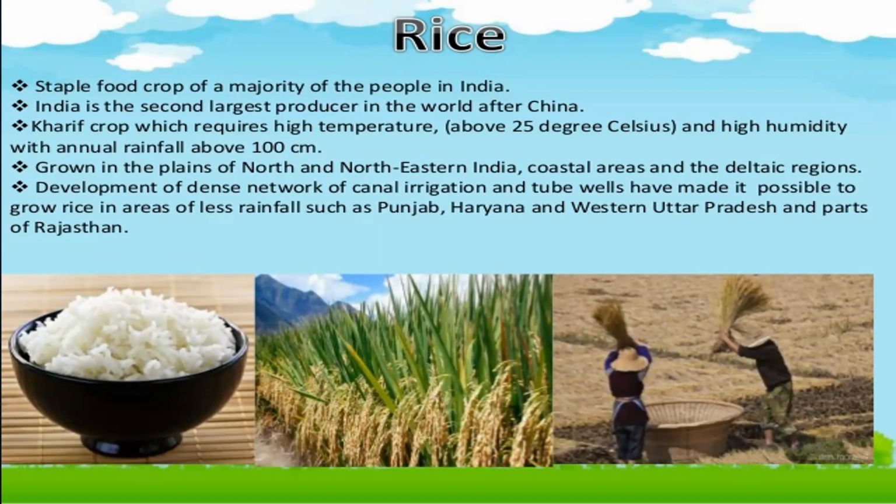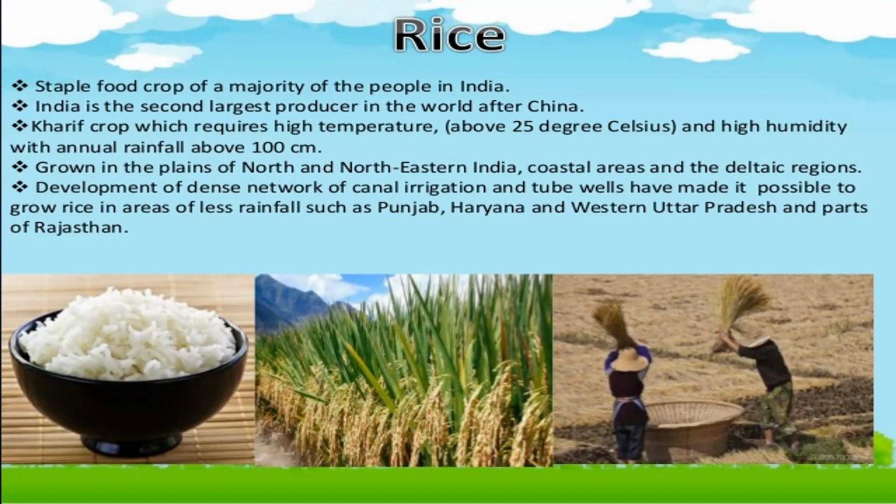The first crop is called rice. You know that a variety of food and non-food crops are grown in different parts of the country depending upon the variations in soil, climate, and cultivation practices. So, based on these three factors, that is variation in soil, climate, and cultivation practice, we will discuss the following types of crops. The first crop is rice. It is a staple food crop of a majority of the people in India.